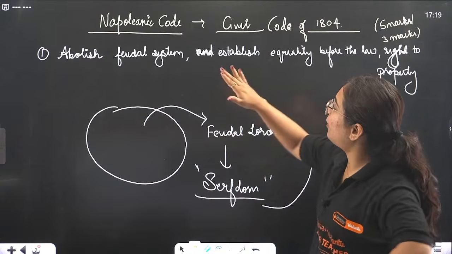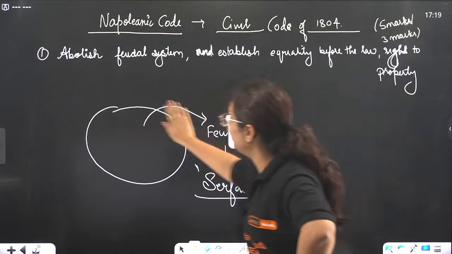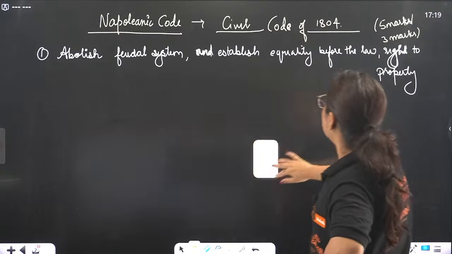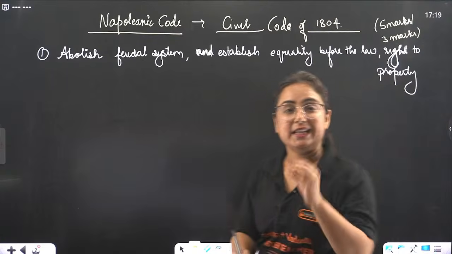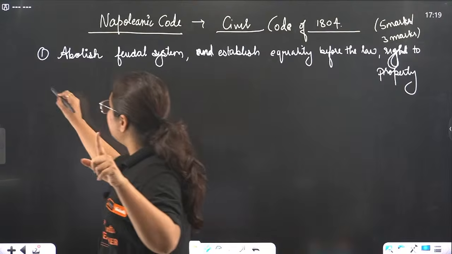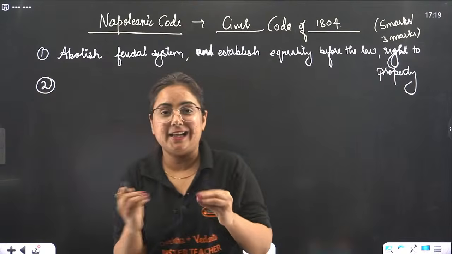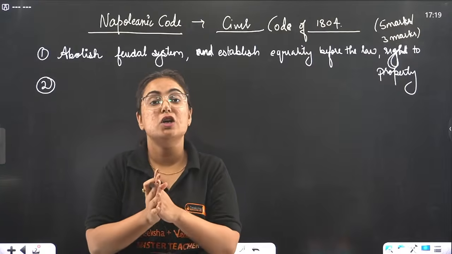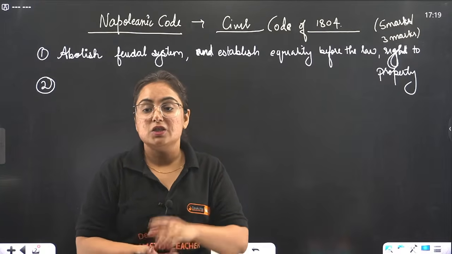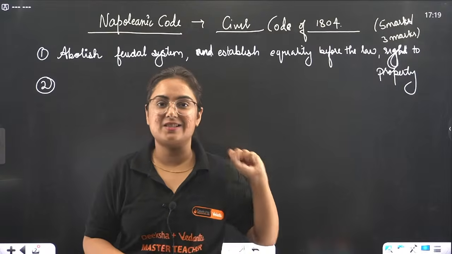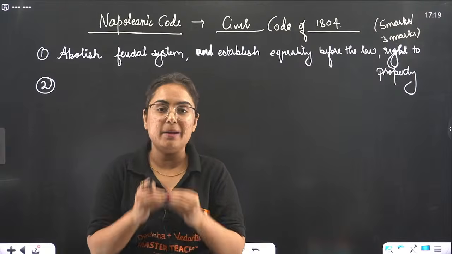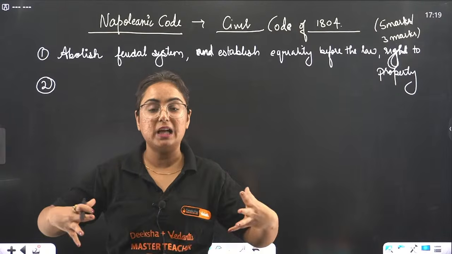So what happened, beta? They abolished the feudal system. Napoleon, when he came into power, the first thing he did was to abolish the feudal system, establish equality before the law, and give everyone the right to hold property. By this you can clearly understand he wanted to establish social equality.